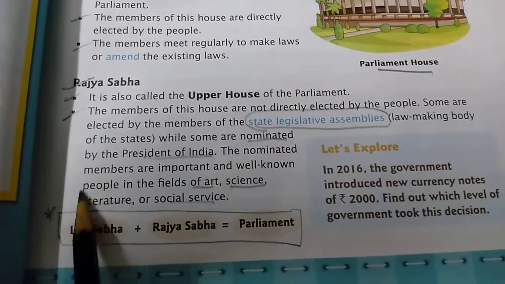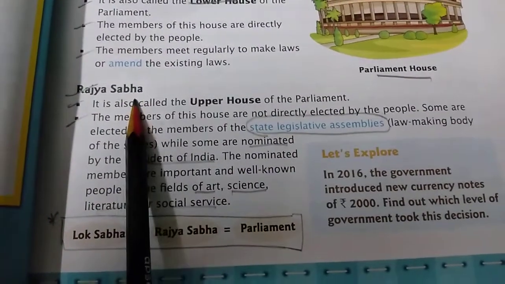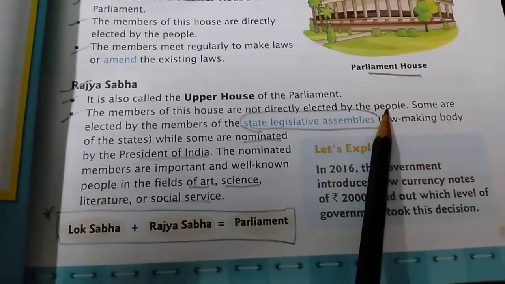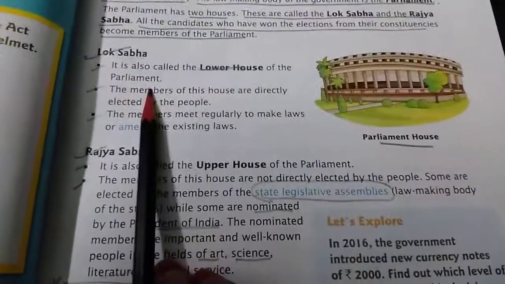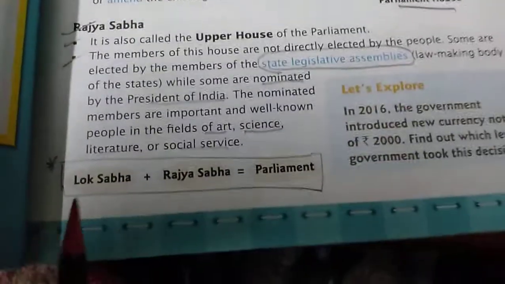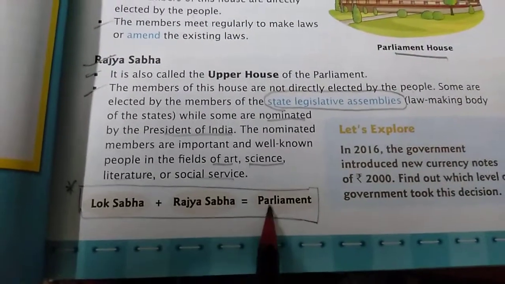These are the members who are present in the Rajya Sabha, and they are not directly elected by the people of India, whereas in the Lok Sabha the members are directly elected by the people. Hence we can see that Lok Sabha plus Rajya Sabha equals Parliament.